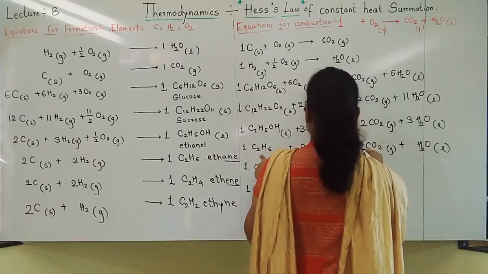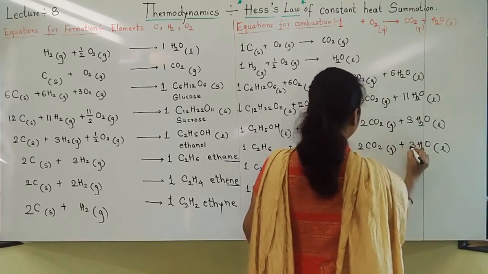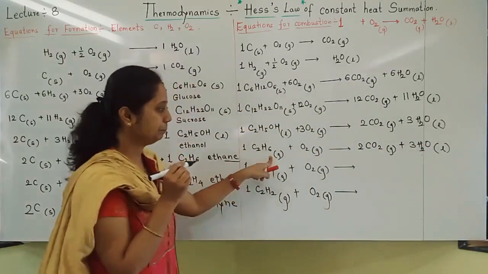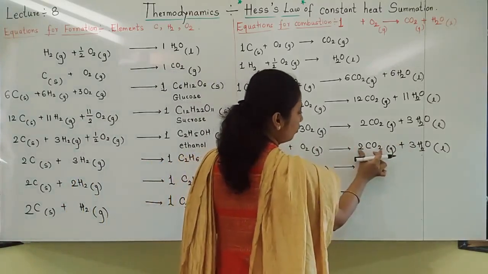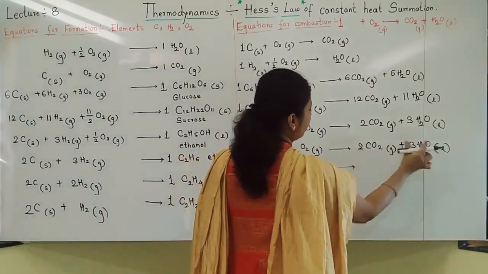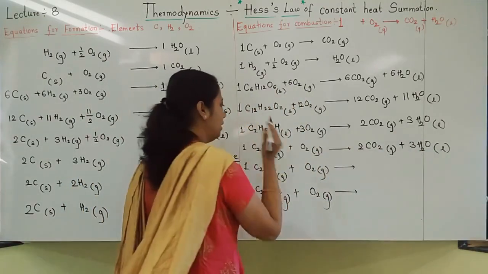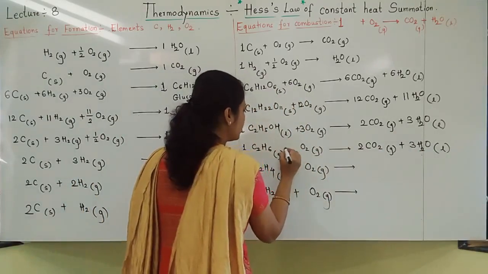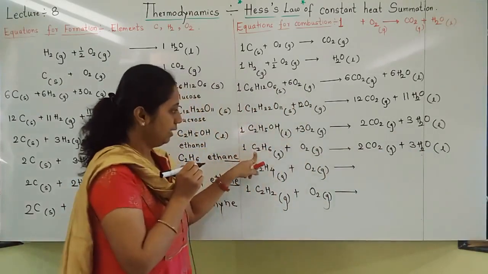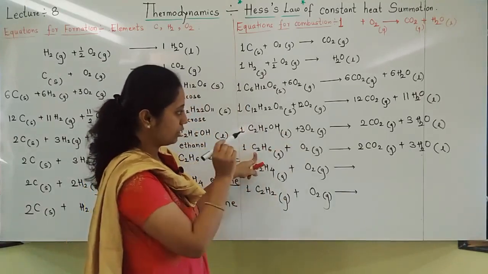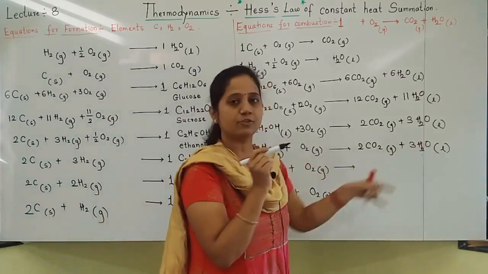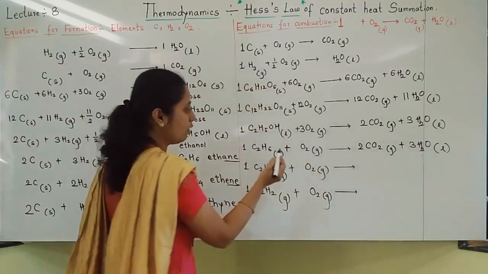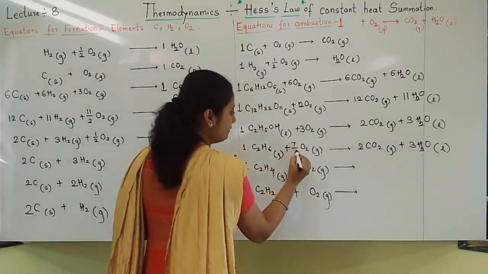Next, ethane. Carbons 2, hydrogen 6, oxygens count 4 plus 3, 7. Now which number should I write here, students, guess. Carbons I balanced, hydrogen I balanced, here oxygen became 4 plus 3, 7. So what number should I write here? 7 by 2.